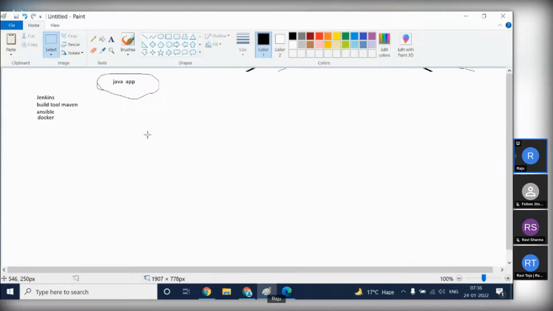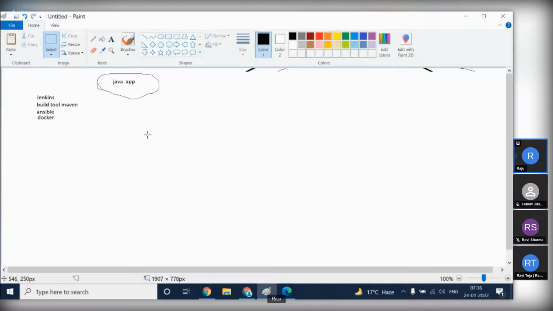Mostly we use Docker containers because the boot up time is very less. Within seconds the container will come up, and it also uses less memory and fewer resources. So we have more advantages by using containers.